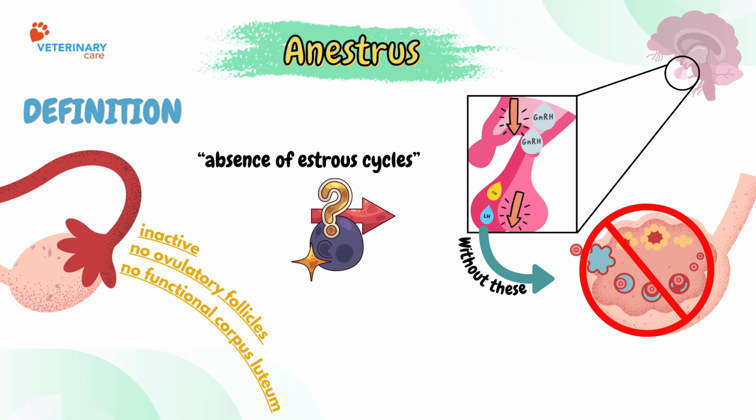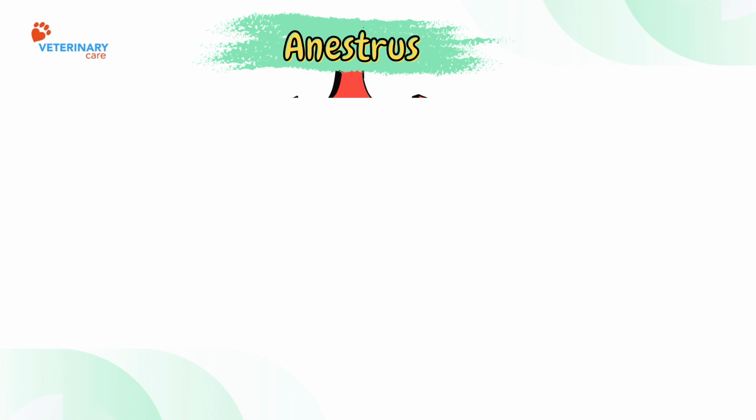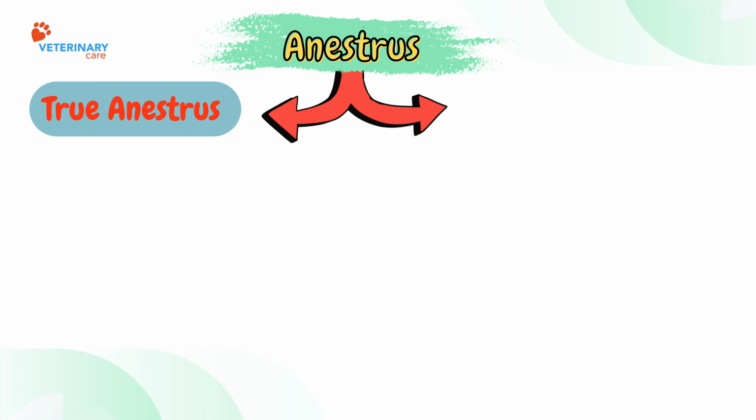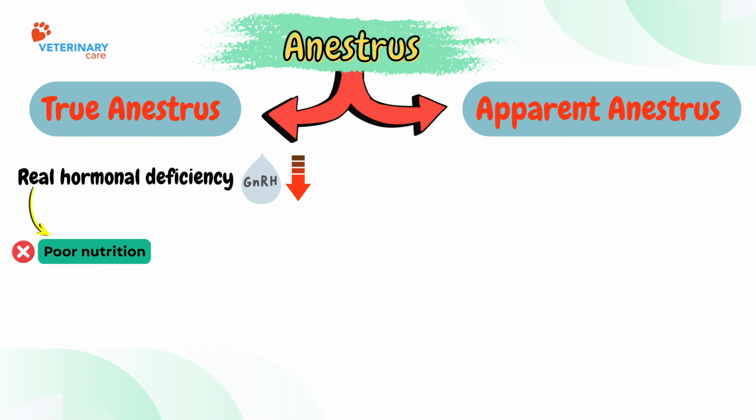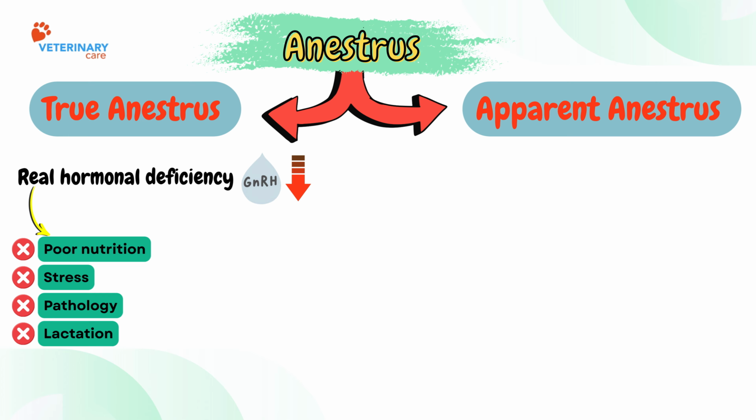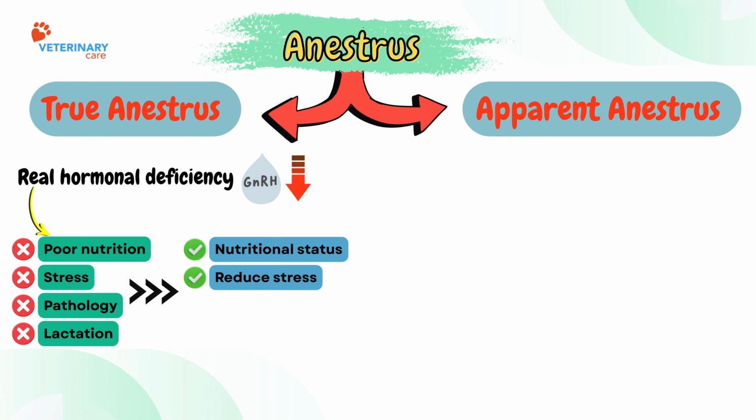Now, before going further, it is important to classify anestrus. There are two types: true anestrus and apparent anestrus. True anestrus is due to real hormonal deficiency. GnRH secretion is low. This can be caused by poor nutrition, stress, pathology, or lactation. Management focuses on correcting these factors. Improve nutritional status, reduce stress, and treat any underlying disease.